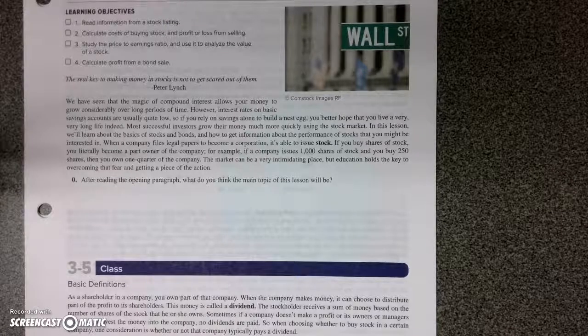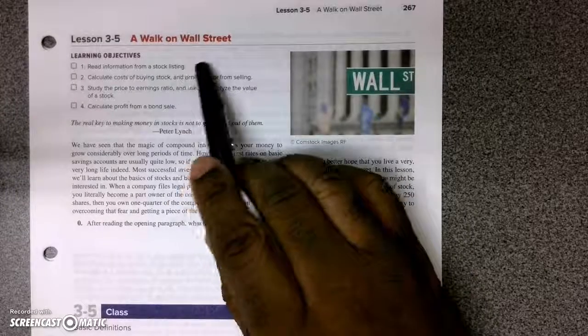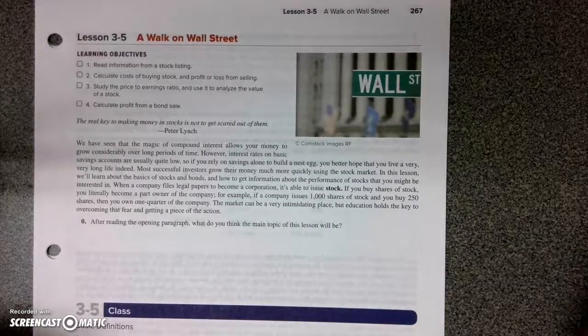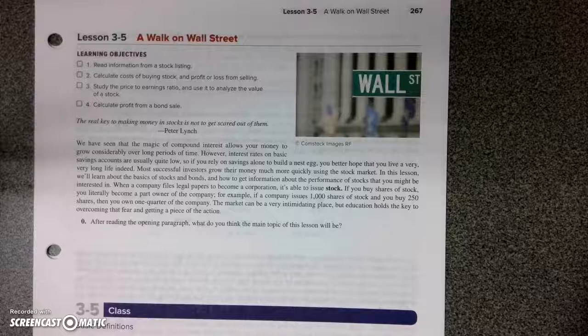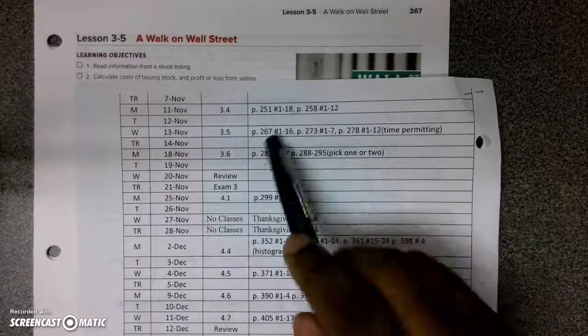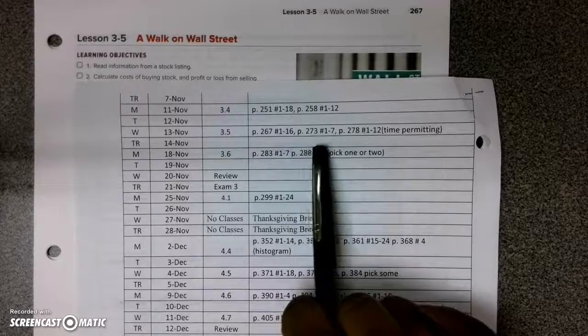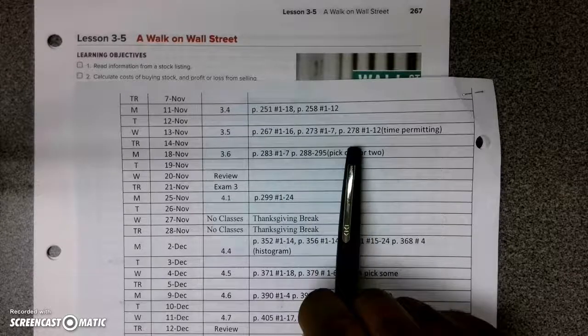Okay, class, we're about to start section 3.5, which is a walk on Wall Street. Our learning objective is to read information from a stock listing, calculate cost of buying stock and profit or loss from selling, study the price to earnings ratio and use it to analyze the value of a stock, and then finally to calculate profit from a bond sale. Now, according to our syllabus, for section 3.5, we're to do page 267, 273, and also 278.